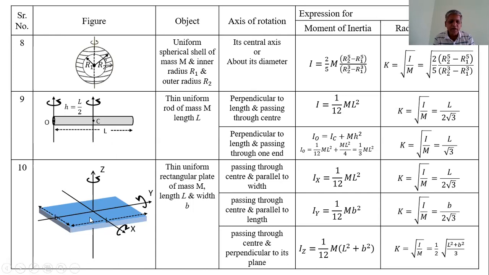The y-axis is perpendicular to the width but parallel to the length, passing through the center.